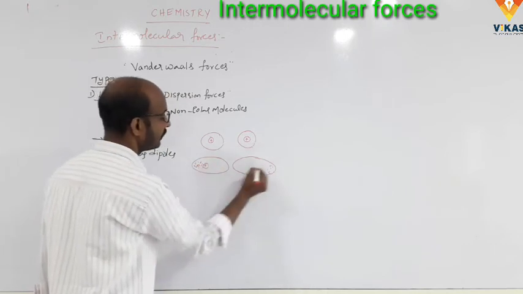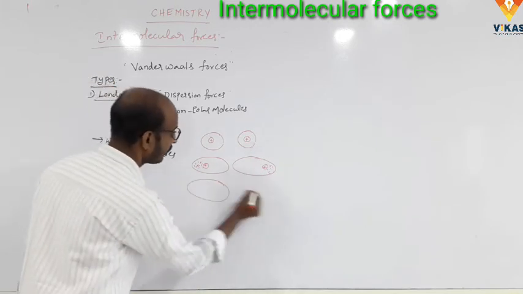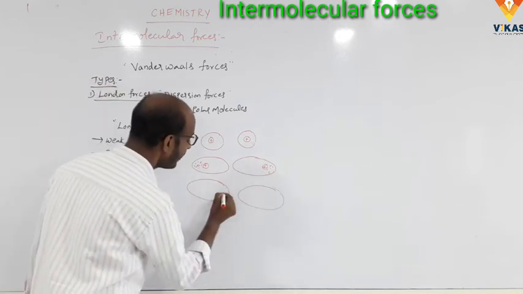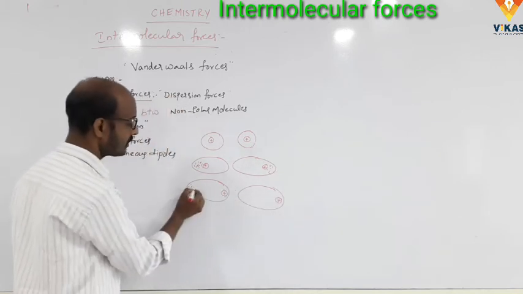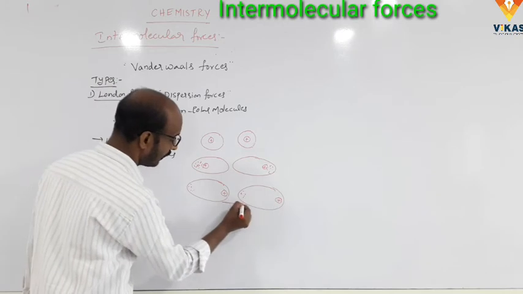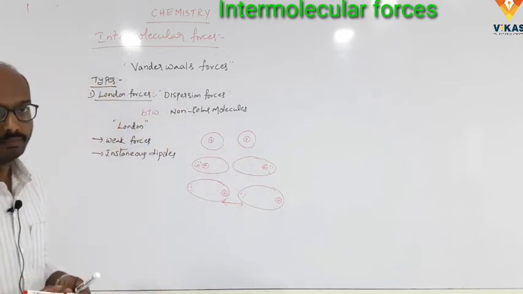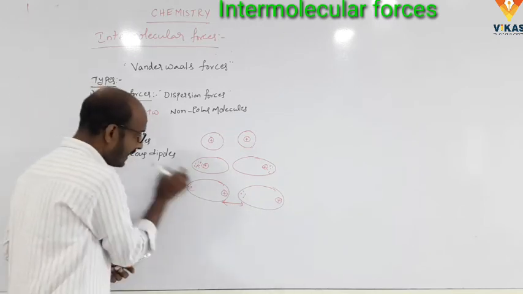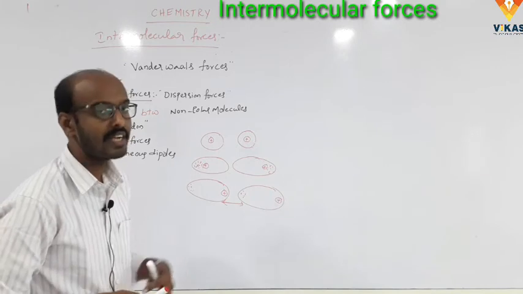So positive and positive, to form the instantaneous dipoles. This is the force of attraction between the two non-polar molecules. It forms an instantaneous dipole, but not a dipole moment.